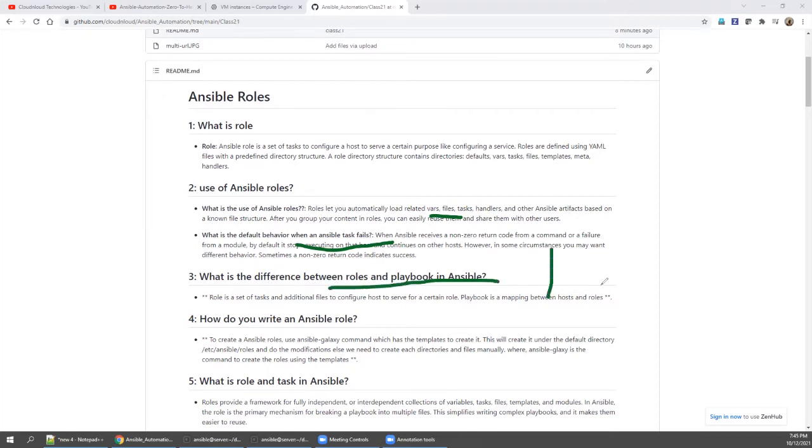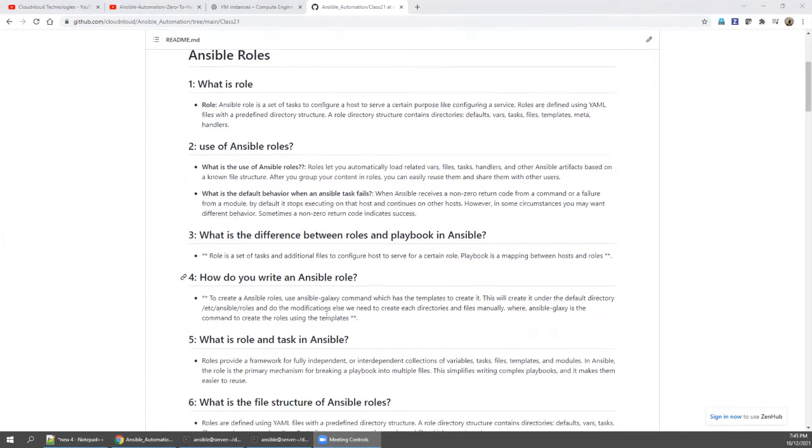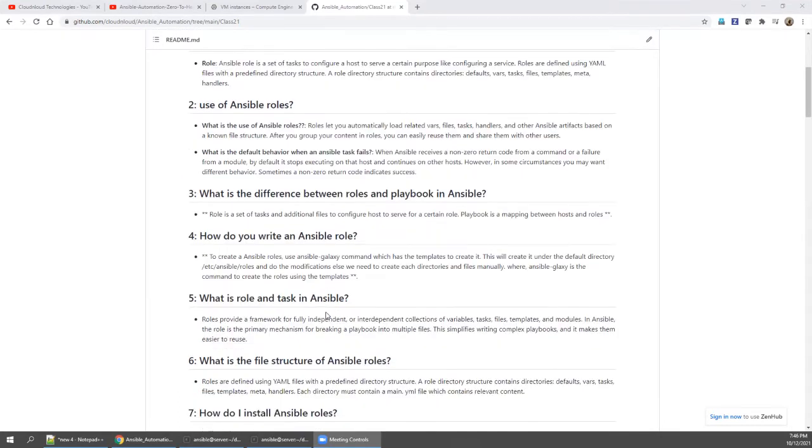A playbook is standalone. You create a playbook, you execute it, and you accomplish the task. But when you create a role, whenever you want to achieve a similar task, you call this role and replace the value. Simple. How do you write an Ansible role? Many people memorize the role folder structure, everything. But there is an easy way to create the folder structure as per your need, which we are going to see today.